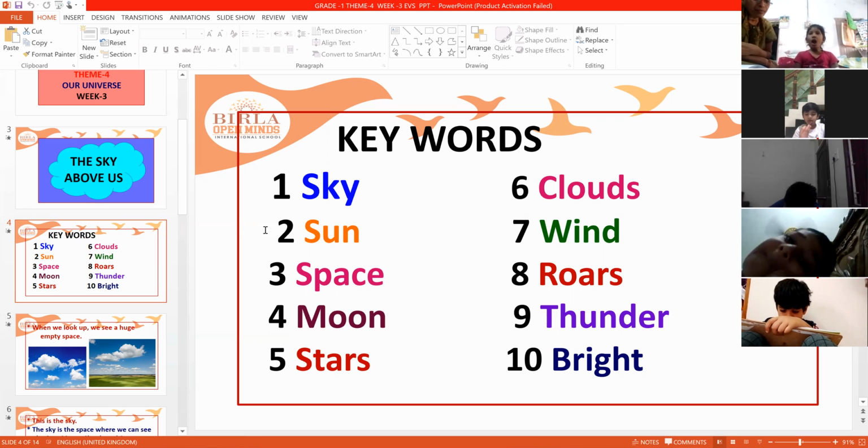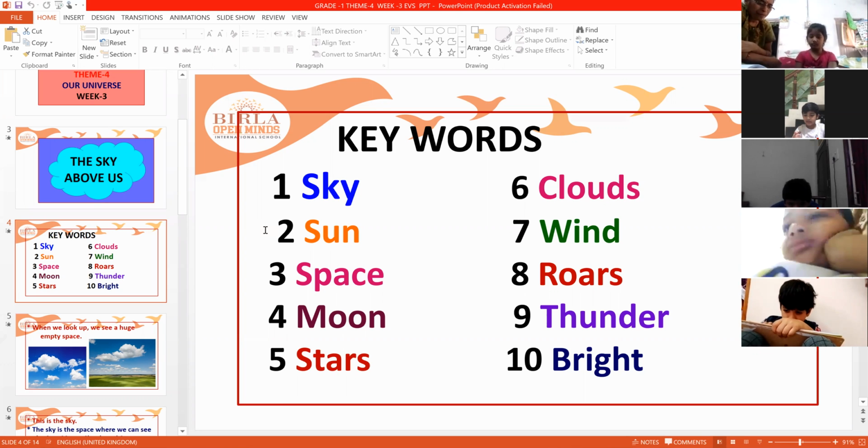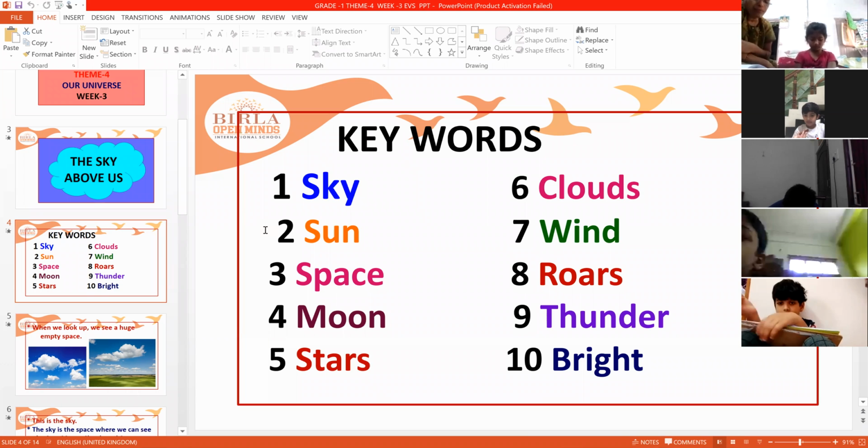Then stars. We can see a number of stars during night time in the sky. If you want, you can check today. Yes, around 7 o'clock you come outside and see. You can see a number of stars. Clouds. Clouds are the things which bring rain for us. In the clouds, water gets evaporated and forms into clouds, and these clouds will bring us rain.